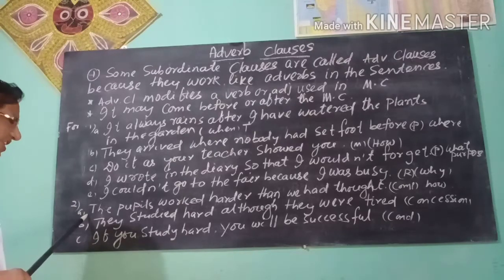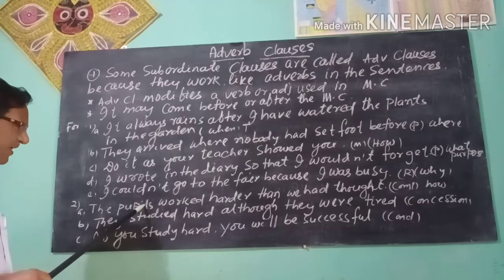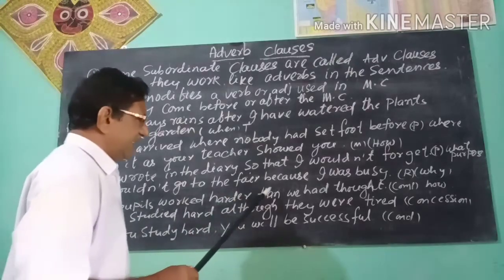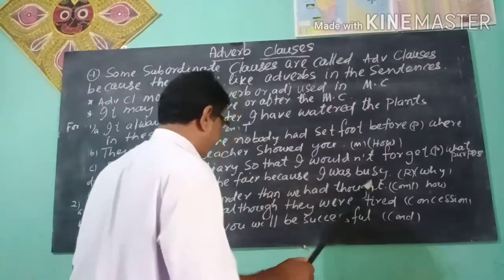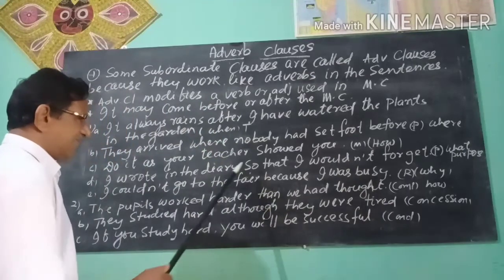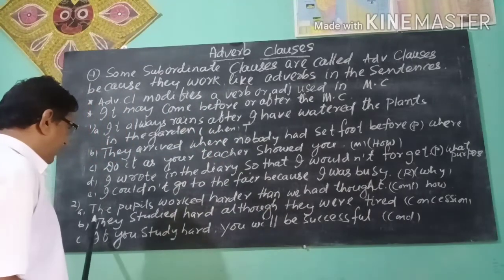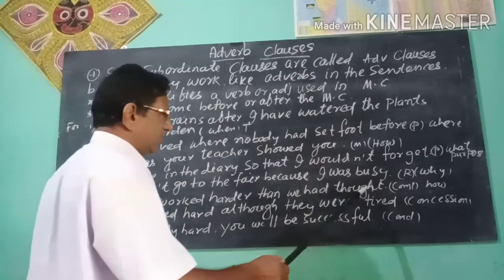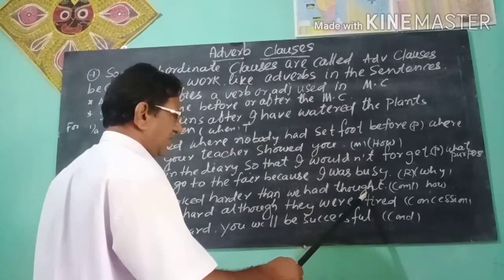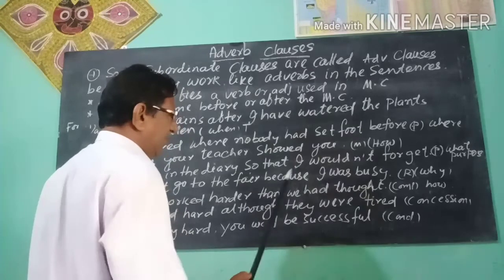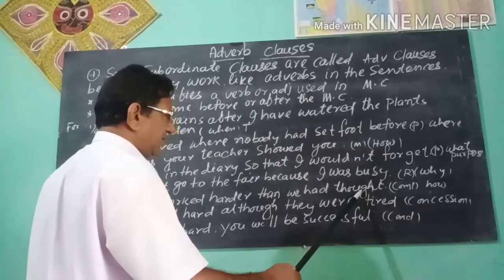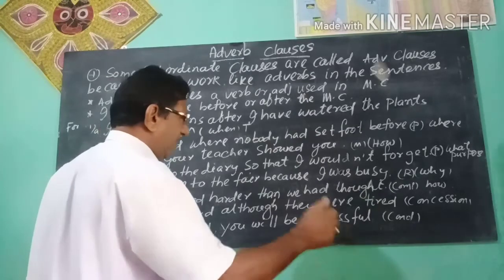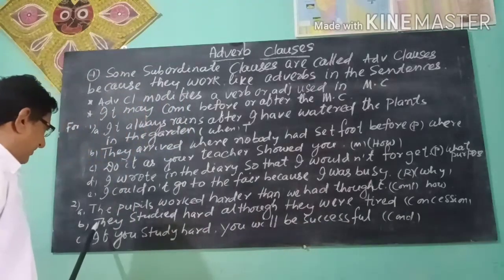The pupils worked harder than we had thought. Than stands for comparison. Pupils worked harder is the main clause, than we had thought is the adverb clause, an adverb of comparison.